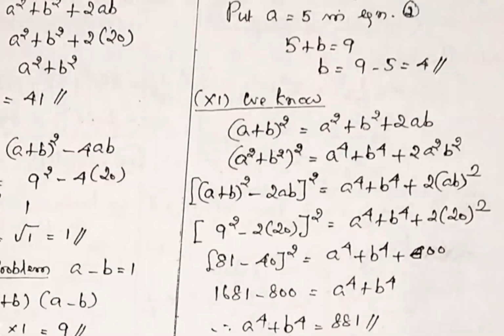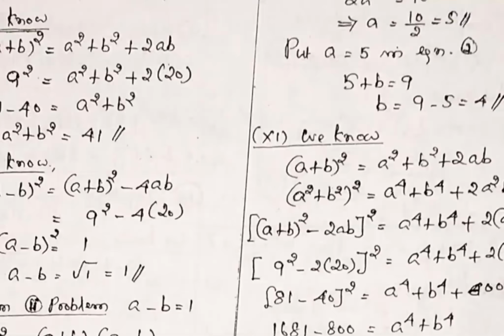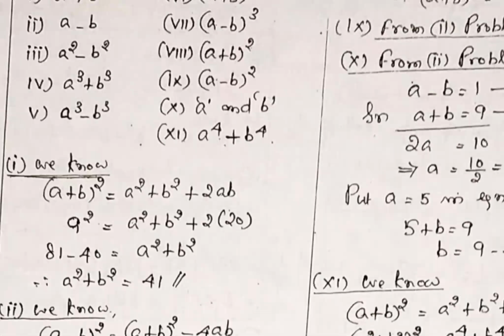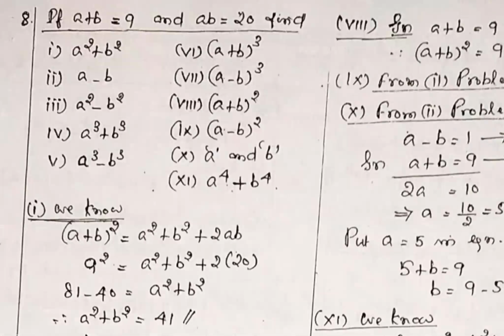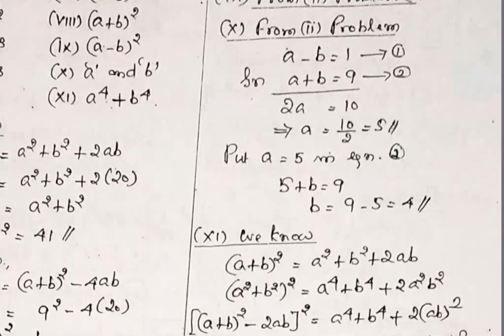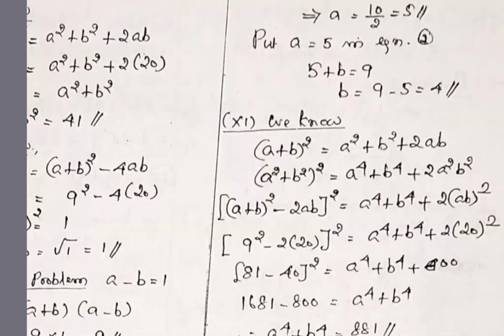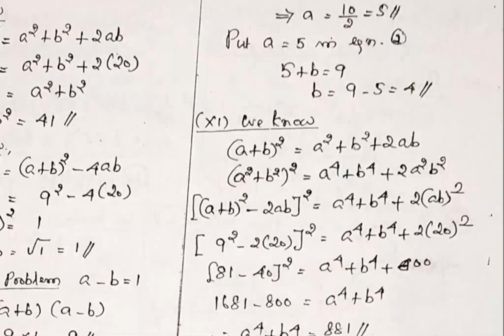Problem number 11 also. The question is a power 4 plus b power 4. No formula. You have to find one formula first. We know a plus b the whole square is equal to a square plus b square plus 2ab. We want the a power 4 formula. Take square on the left hand side. a square plus b square is the original formula. In place of a, you put a square. In place of b, you put b square.